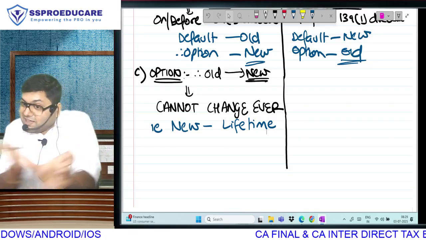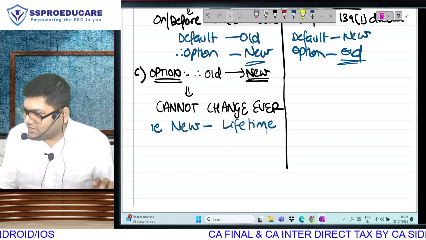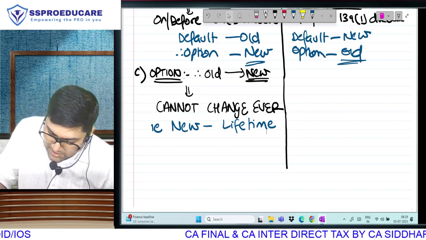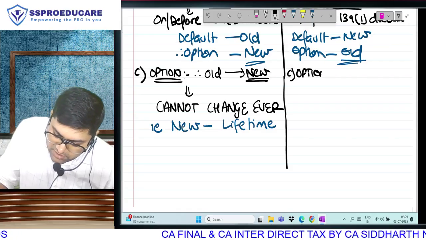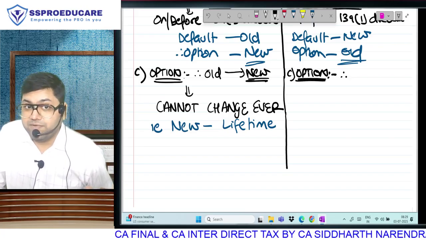Left side the real life relation with CA exam. Right side का भी similar real life relation I will get. Don't worry. Let's talk about this. First of all, here if I am exercising my option, that means I am going from where to where.